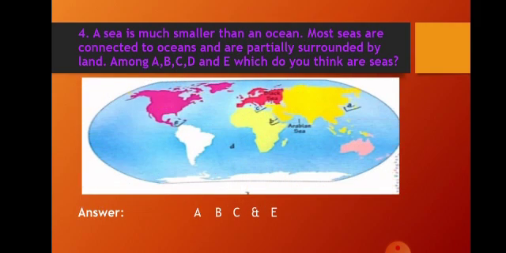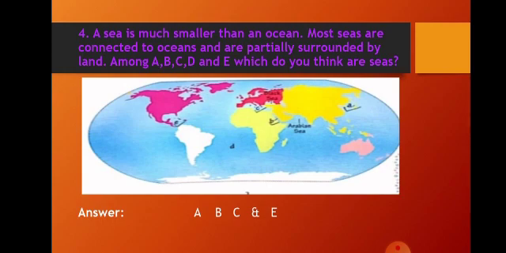Now, question number 4. A sea is much smaller than an ocean. Most seas are connected to oceans and are partially surrounded by land.